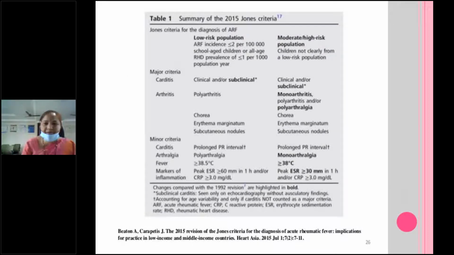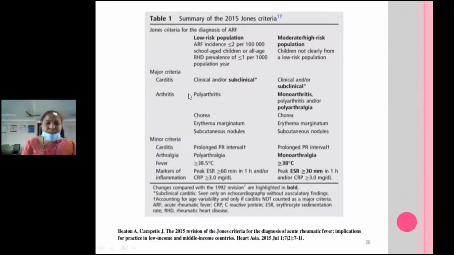Here, are you able to see? This table is there in the European guidelines also. Is it clear? Same as I told you: low risk population and moderate population. Definition: low risk, less than 2 per 1 lakh school-going children. Major criteria, as I told you, for low risk: carditis, clinical and subclinical. This is for both low risk and high risk.